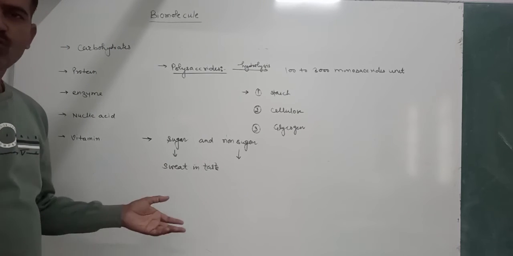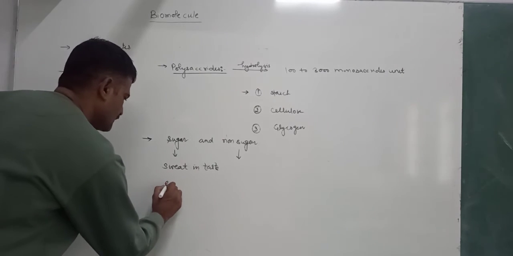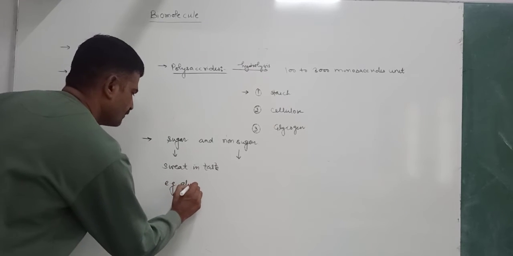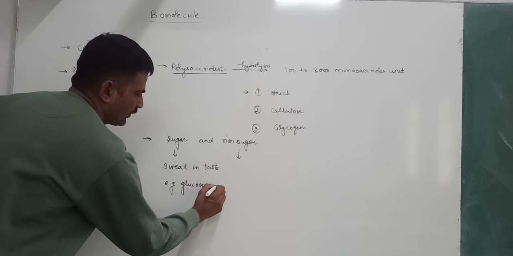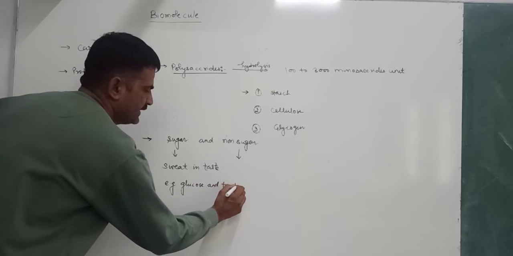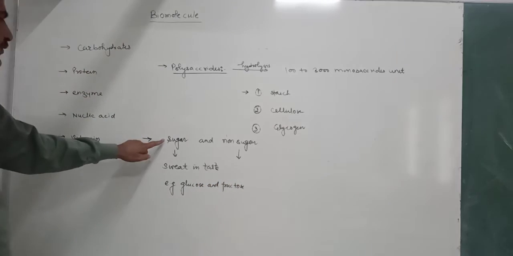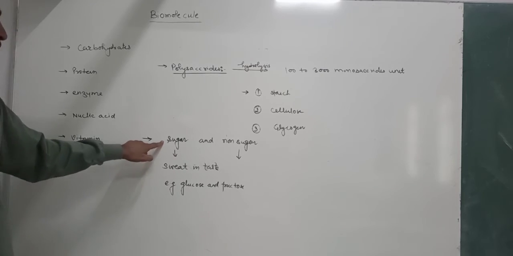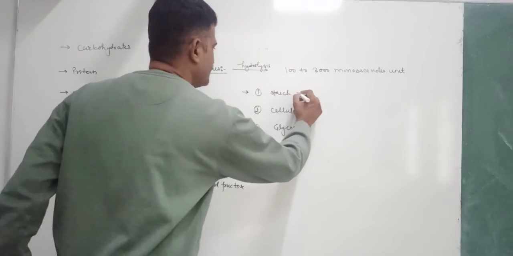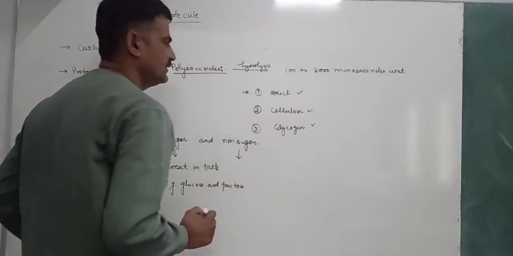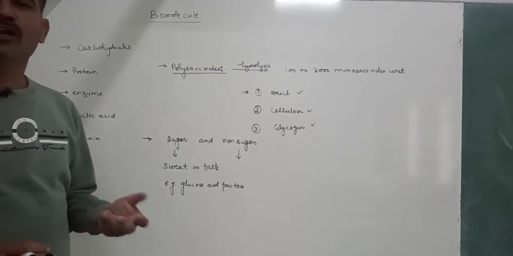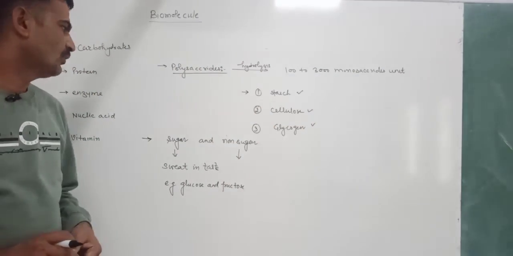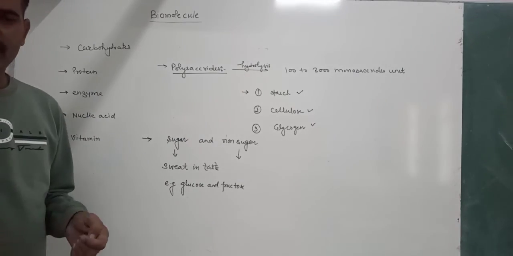For example, glucose and fructose are sweet in taste, that's why they are classified as sugars. But on the other hand, starch, cellulose and glycogen are not sweet in taste, that's why they are known as non-sugars.